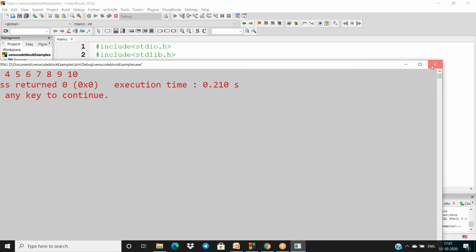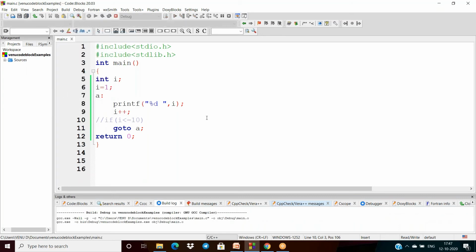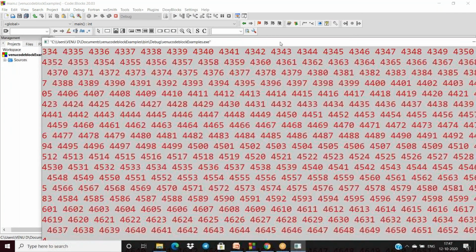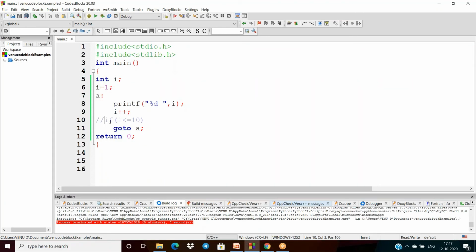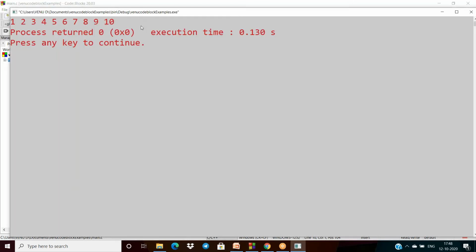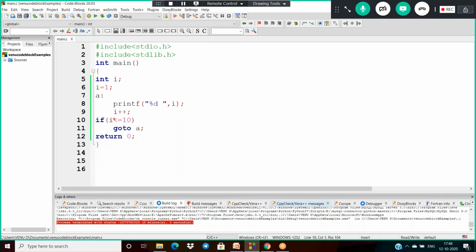Okay. So now, suppose I am not using this condition, I am commenting this out, that means there may be a chance of going into an infinite loop here. It will print all the values continuously. So I have to use some proper condition, then it stops the code. That's why you will get 1 to 10 numbers. So in this scenario also it formed the loop here.